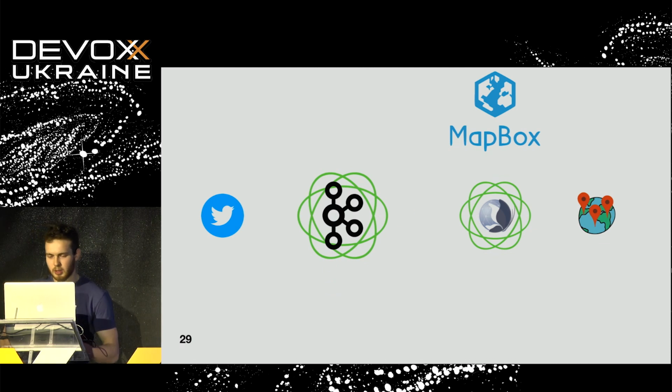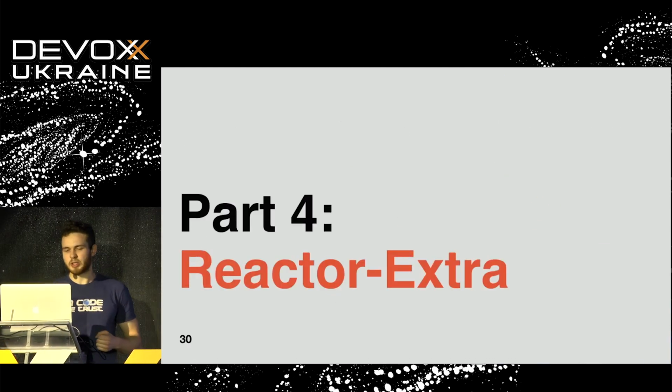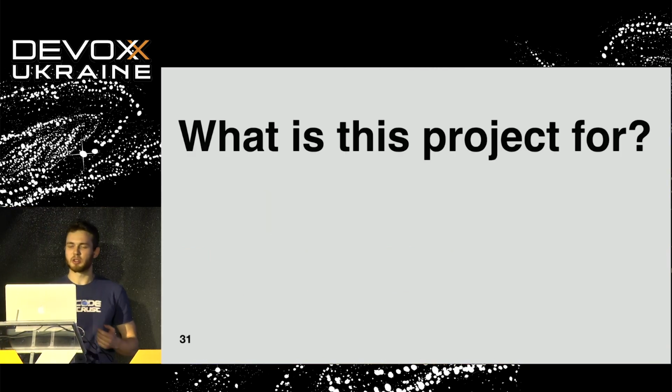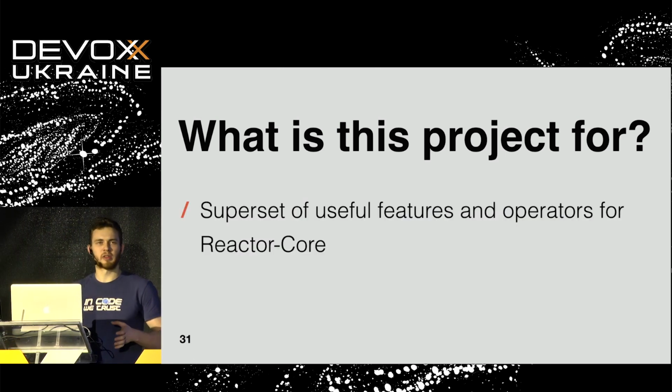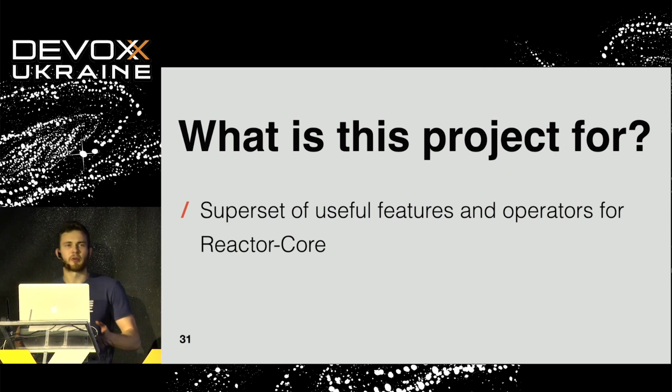Let's do it quickly. With Reactor Extra. So let me explain what the main purpose of Reactor Extra is. Reactor Extra is nothing more than a superset of useful features and operators on top of Reactor Core.